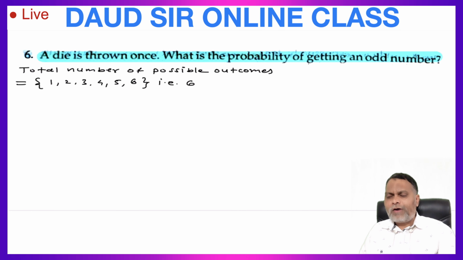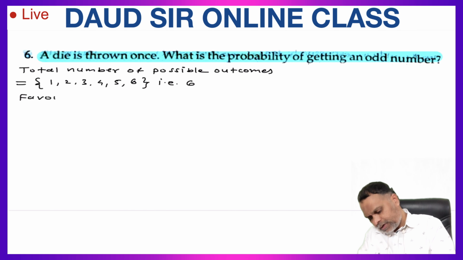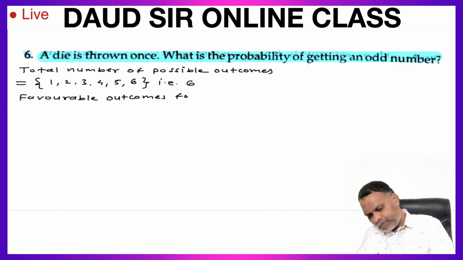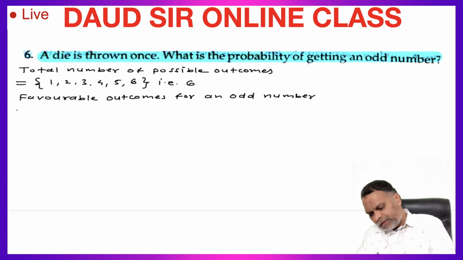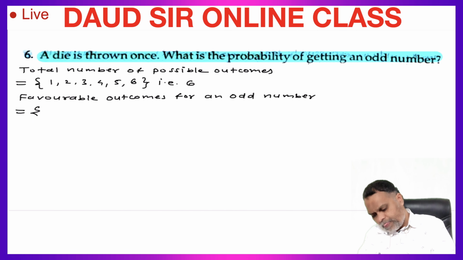So for finding the probability of getting an odd number, write the favorable number of outcomes for odd number. Odd number means the number which is not divisible by 2.